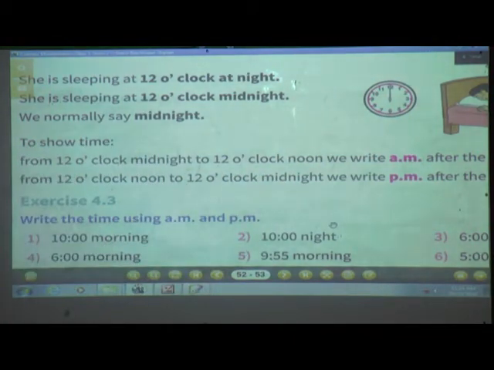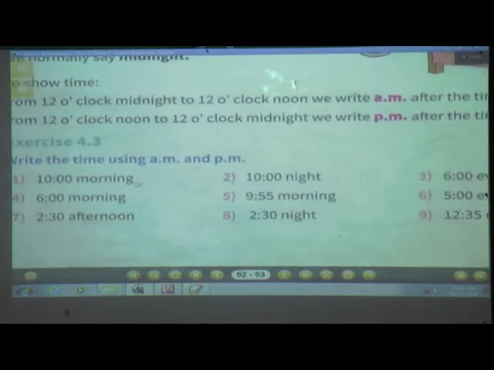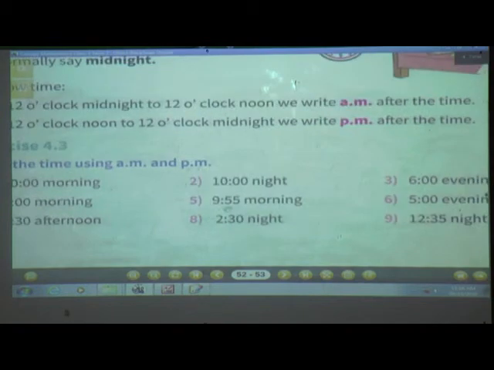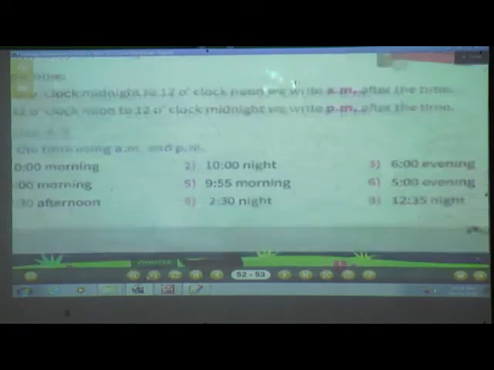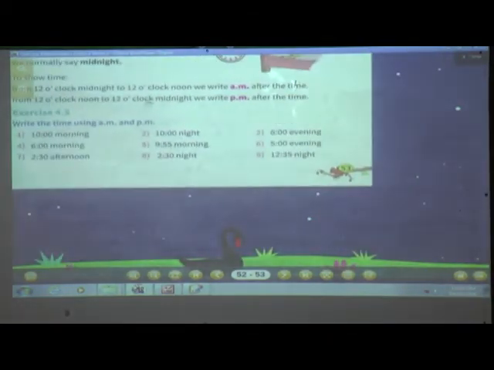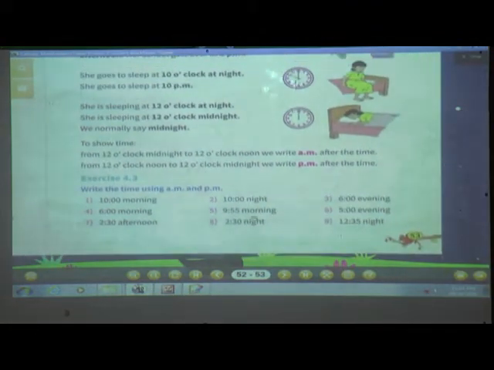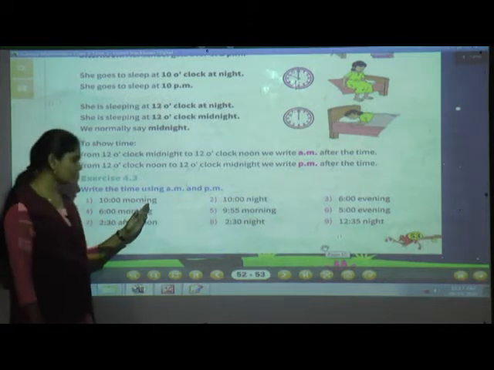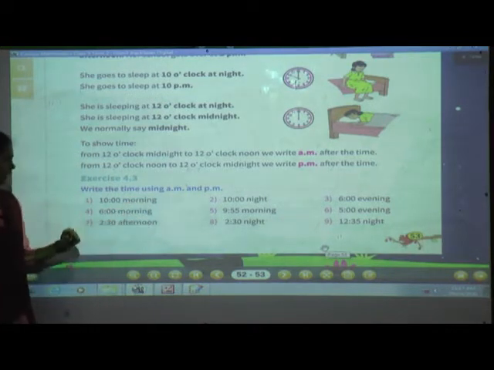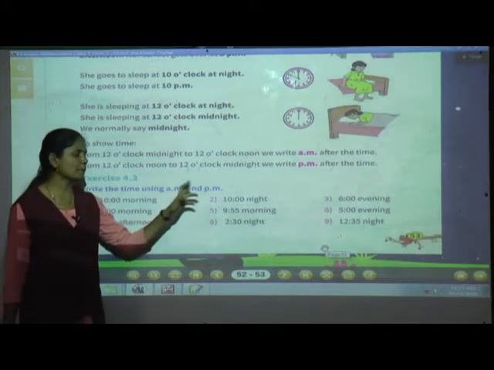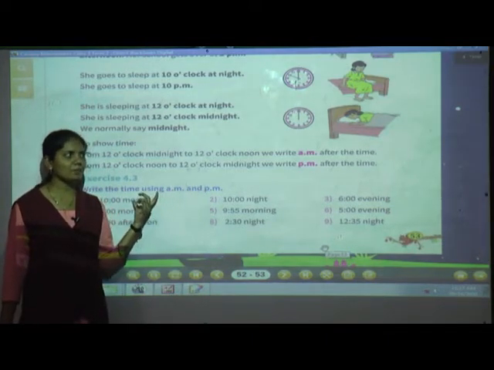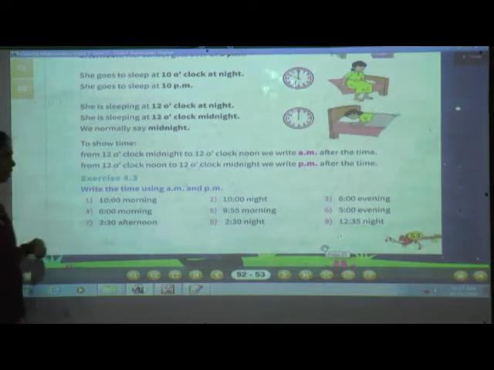Open your textbook, keep it in front of you along with me. You have to solve this exercise. Very easy it is. Write the time using AM and PM. Only we have to write whether the time is AM or PM. We have to write the given time by using AM or PM.